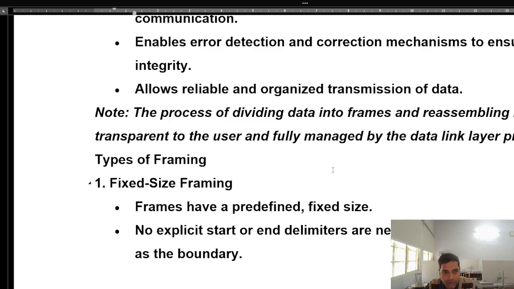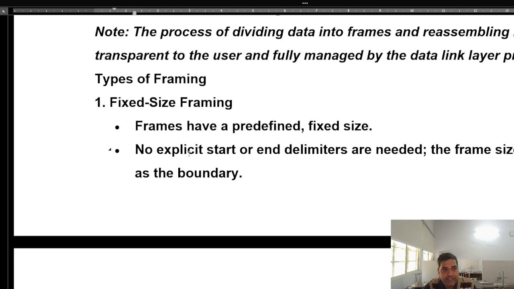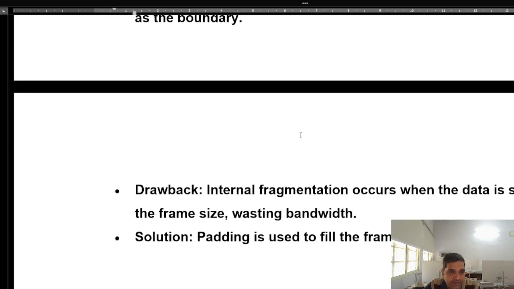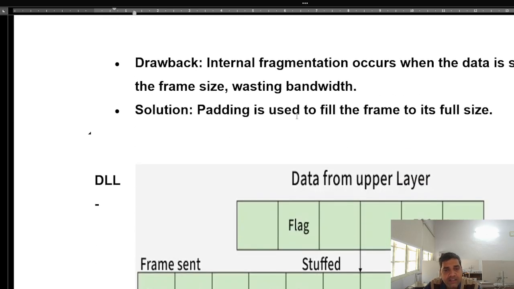So what are the types of framing, students? One is called fixed size framing. Frames have a predefined fixed size, which I discussed about. Suppose a mug has a fixed size and fixed volume. No explicit start or end delimiters are needed in this. The frame size itself acts as the boundary. Drawback: internal fragmentation occurs when the data is smaller than the frame size, wasting bandwidth.